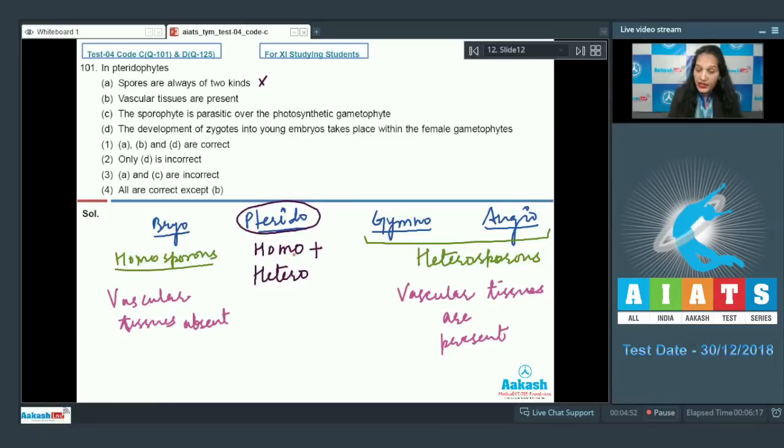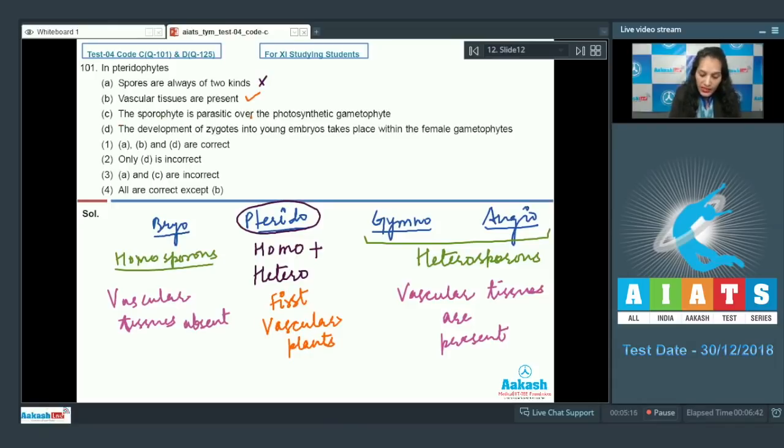The pteridophytes, again, it's a plant group in which the vascular tissues are seen for the first time. Hence, they are first vascular land plants. So B statement, vascular tissues are present. Yes, they have vascular tissues.